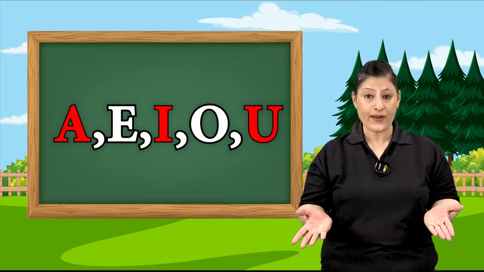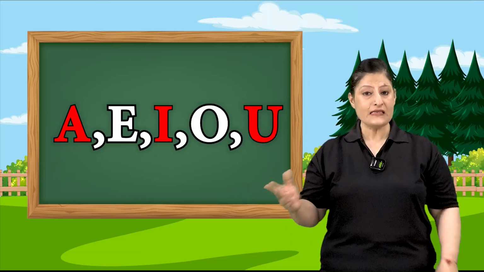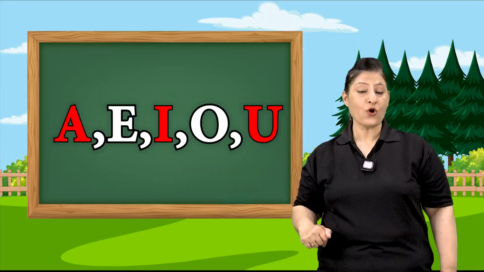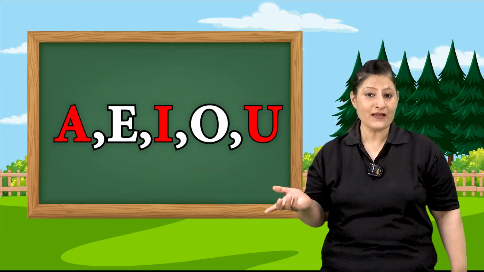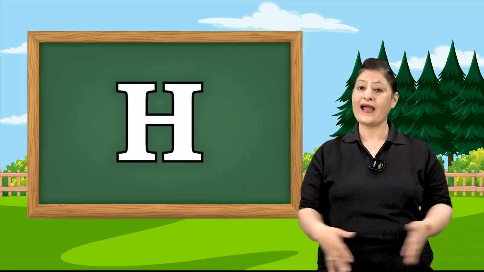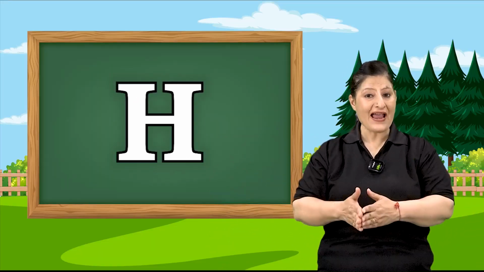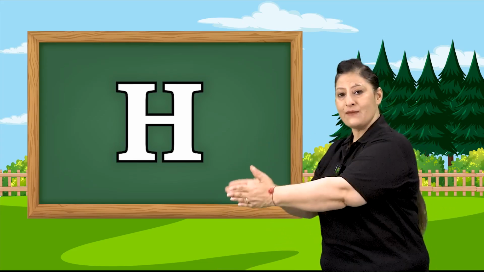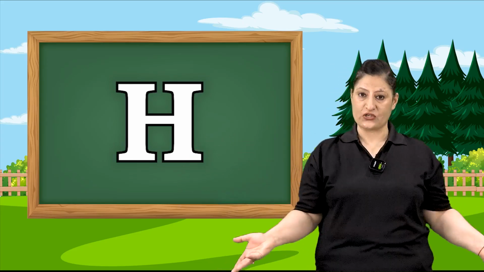Now, you know children, when this sound is combined with some consonant, the sound changes. How does the sound change? Do you want to learn it? Okay, so let's begin. When we add these vowels to consonants like B, C, D, F, G, H and so on, when you join them together, their sound changes.